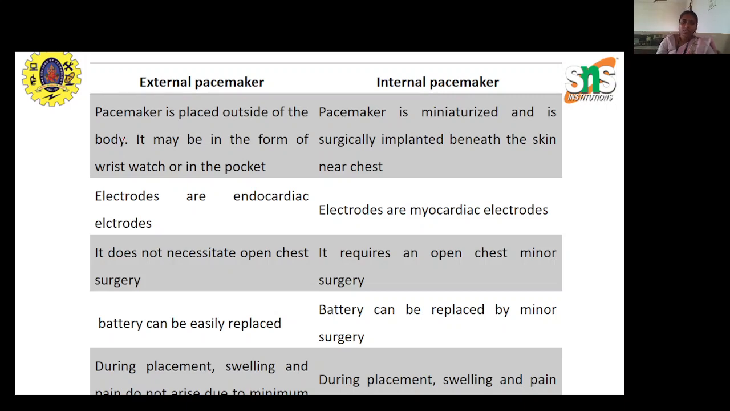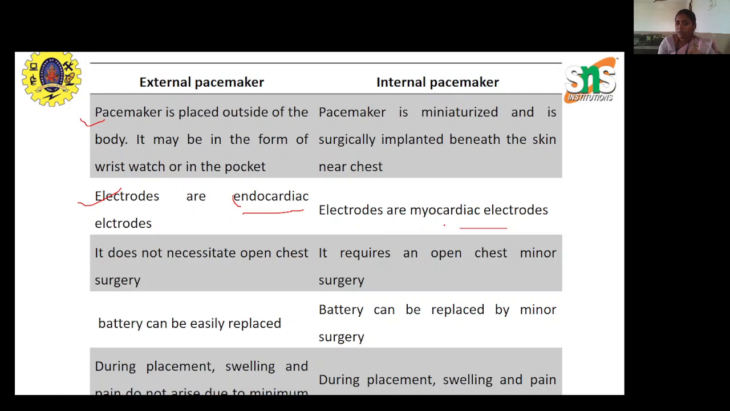Okay. Next, we will have the electrode types. First, we discussed the size and area of placement. Next, we come to electrodes. The type of electrodes used for an external pacemaker is endocardiac electrodes, and for an internal pacemaker, we have myocardiac electrodes. Here the electrodes are kept only outside the body, that is outside of the body. So it is called endo. Endo in the sense outside. So outside of the cardiac, we are placing the electrodes. Inside we know already, right?